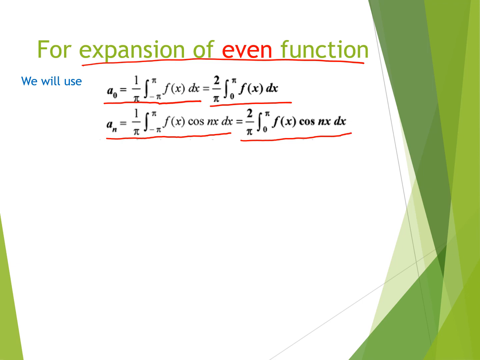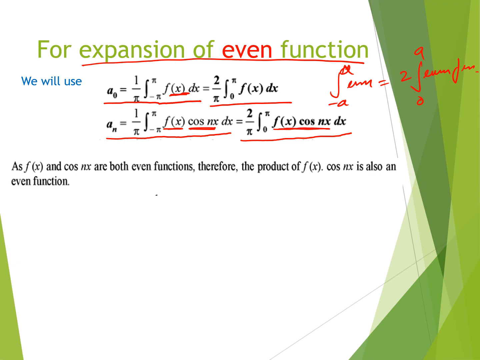As in the previous slide, I have shown that the integration from minus a to plus a of an even function is equal to twice the integration from 0 to a of the even function. Here f(x) is an even function, and cos nx is also an even function, so the resultant will be an even function.